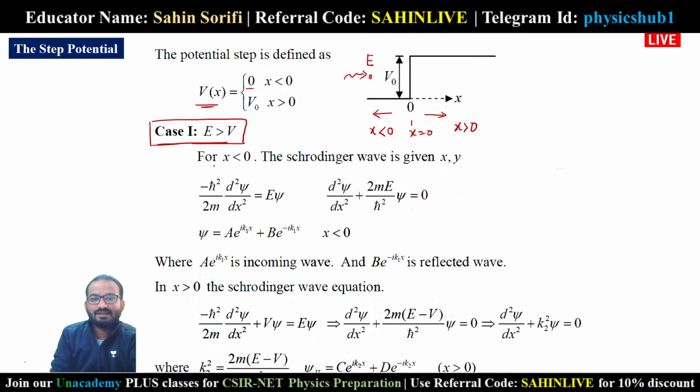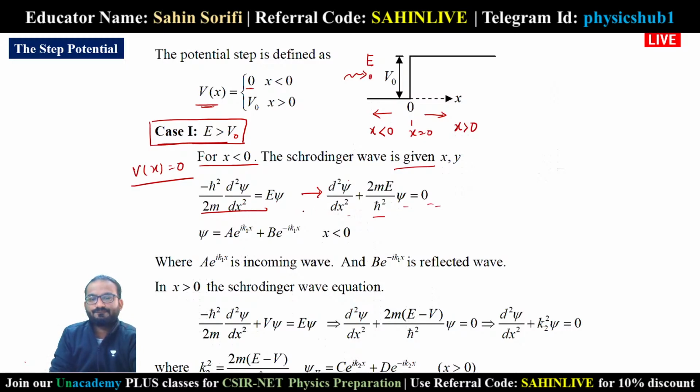So for x less than 0, if energy is greater than V, the Schrodinger equation will be minus h cut square by 2m d square psi by dx square equals E psi. It will be the same as the free particle, because here also V of x equals 0. So you can write this equation in this form: d square psi by dx square plus 2mE by h cut square psi equals 0.